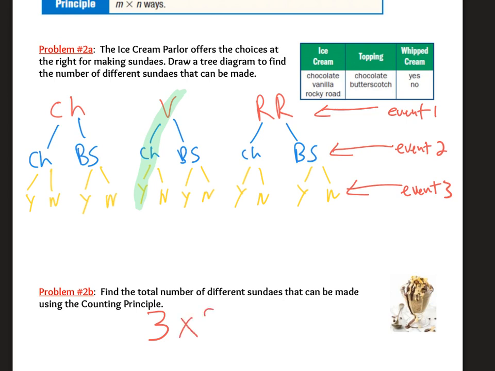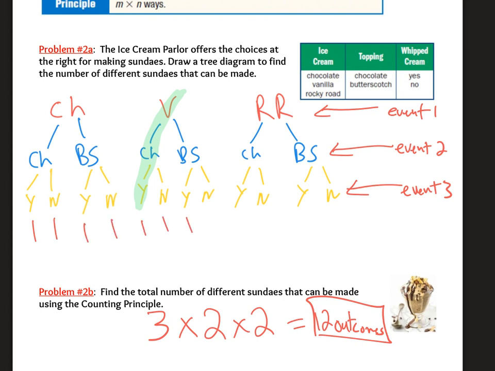I have 2 choices in event 2. And I have 2 choices in event 3. If I do 3 times 2 times 2, I get 12 possible outcomes. And if I go up and count the number of branches, you'll see there's 1, 2, 3, 4, 5, 6, 7, 8, 9, 10, 11, 12 total possible outcomes.